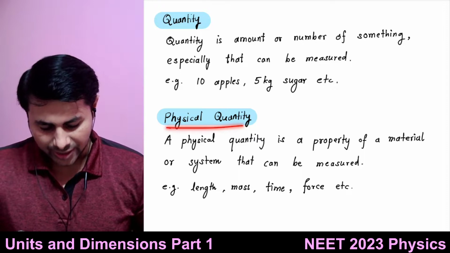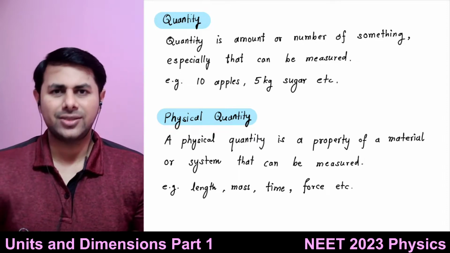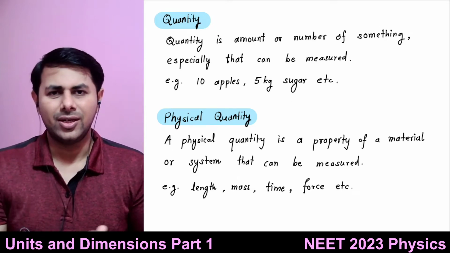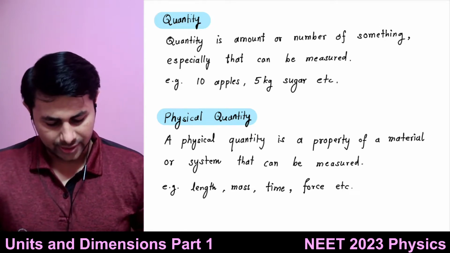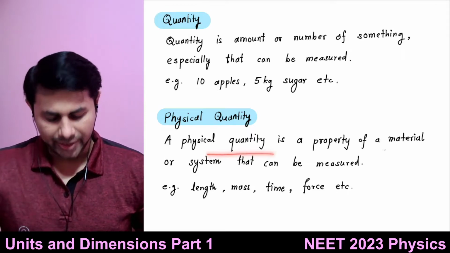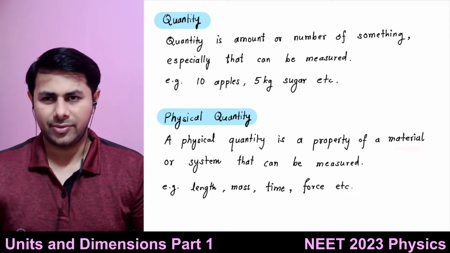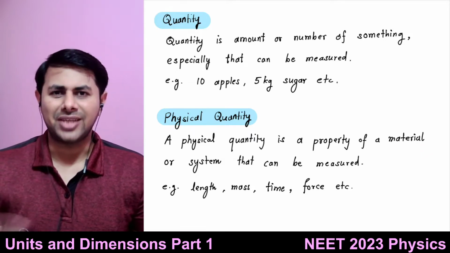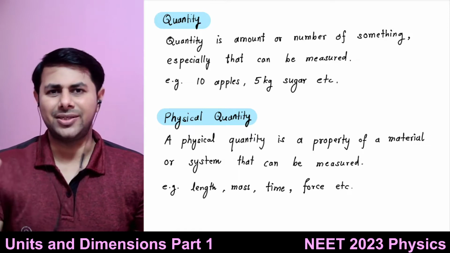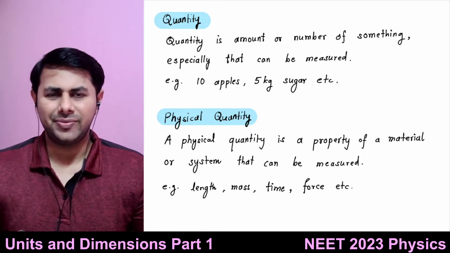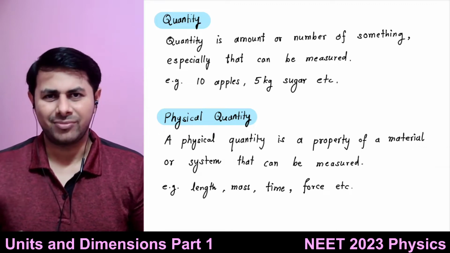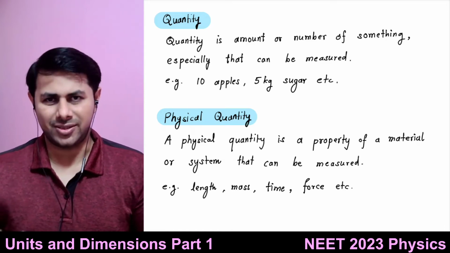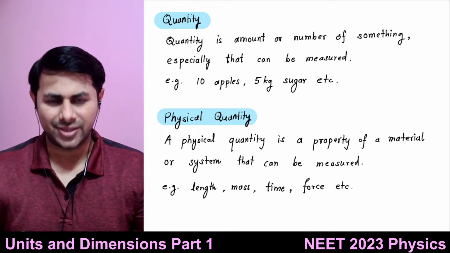And what is a physical quantity? So physical quantity is quantity related to a physical system. Okay, so let's say it's a physical quantity, it's property of a material or a system which can be measured. For an example, you take me as a physical system. So my height can be a physical quantity. Then my mass is another physical quantity. So the things related to a physical system which can be measured, those are physical quantities.